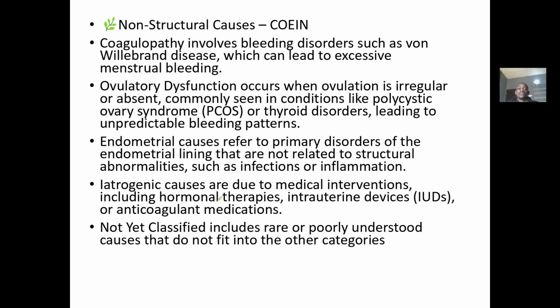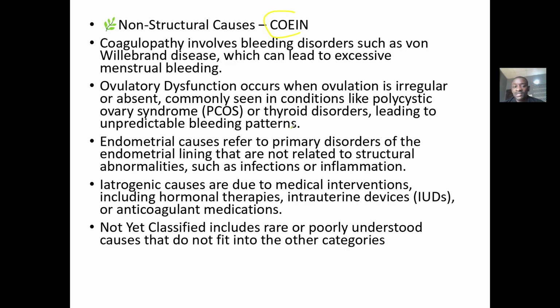Okay. Then for non-structural causes is the abbreviation known as COEIN. So somebody can be bleeding from the uterus simply because they have issues that have to do with their blood not clotting quickly. Do you understand? So it's not a structural issue. Like von Willebrand disease can lead to excessive bleeding generally in the body. Of course, you can also have bleeding in the uterus.